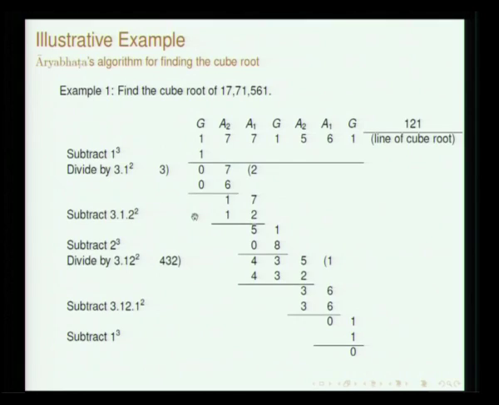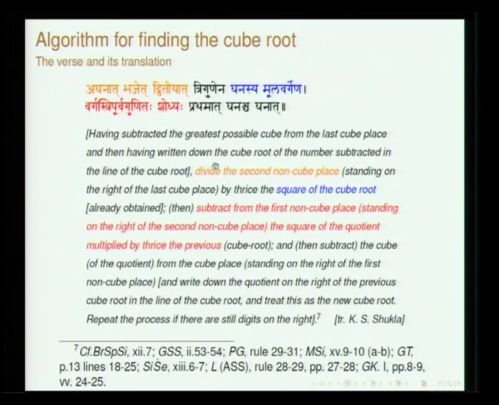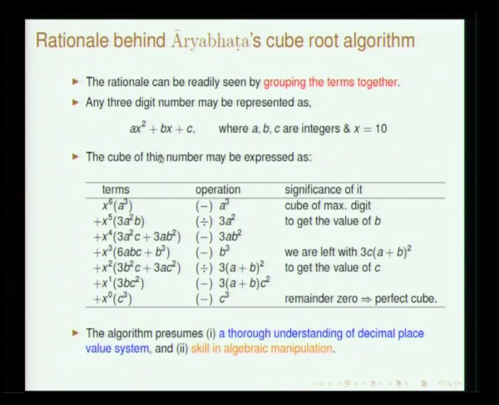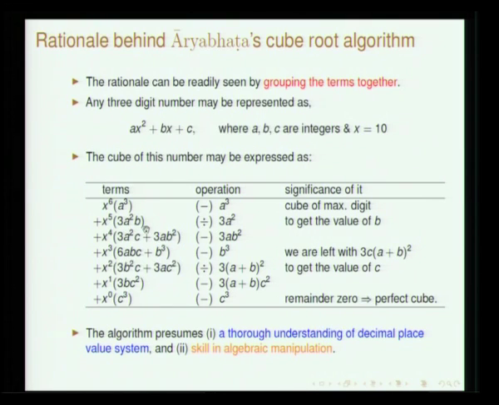Then in the next stage, all that he said was, trigunena ghanasya moola vargena, you have to divide. We know the cube of this number and what we want to find out is basically a, b, c. So, at the first stage you determined a, then in order to determine b, all that you have to do is divide by 3a square. That is the operation which he says, trigunena varga moolena. So, you will basically get b.